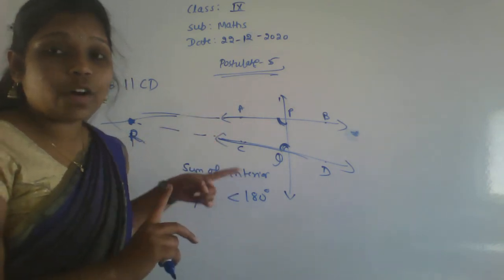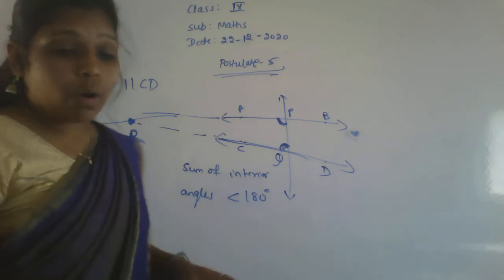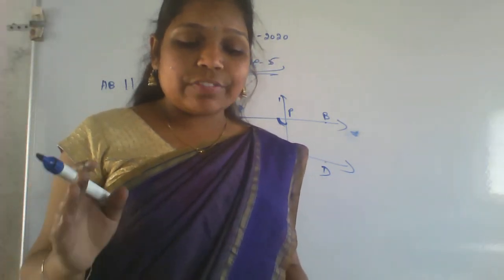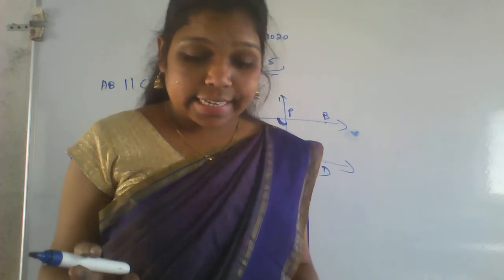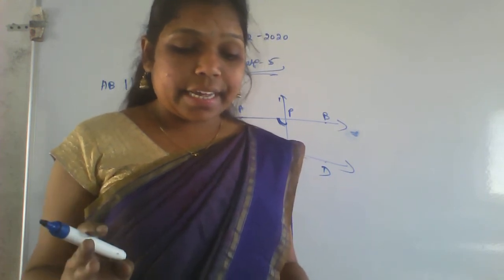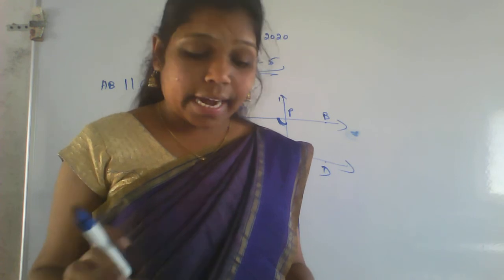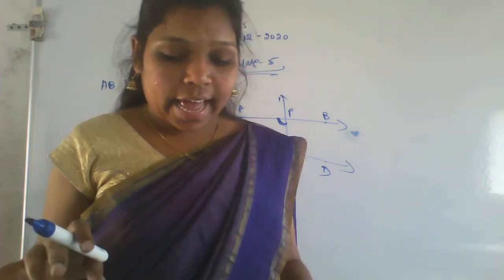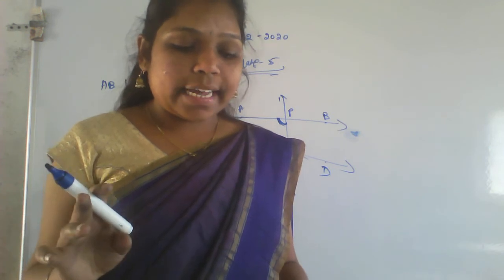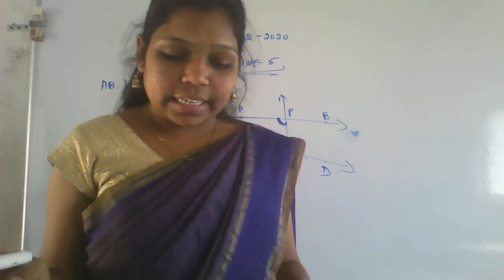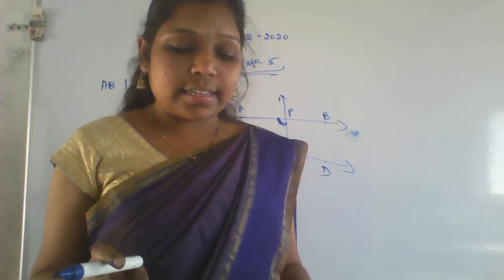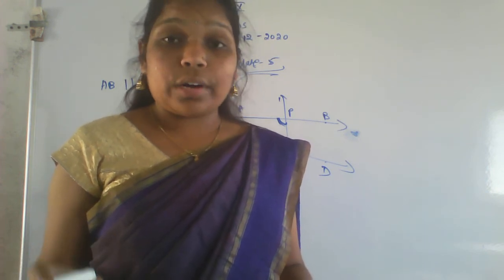Okay, that is the meaning of this postulate 5. What is given? Once again, read that postulate 5. If a straight line falling on two straight lines makes the interior angles on the same side of it taken together less than two right angles, then the two straight lines, if produced indefinitely, meet on that side on which the sum of the angles is less than two right angles.